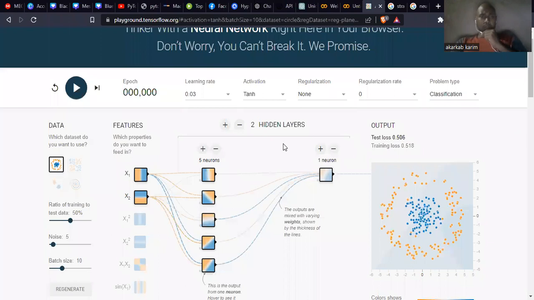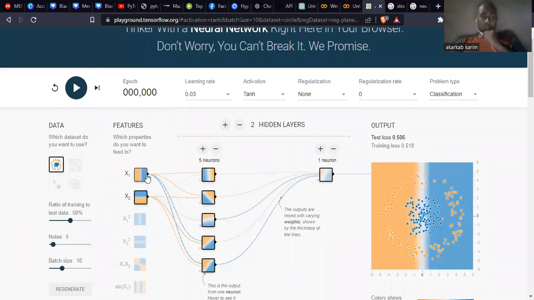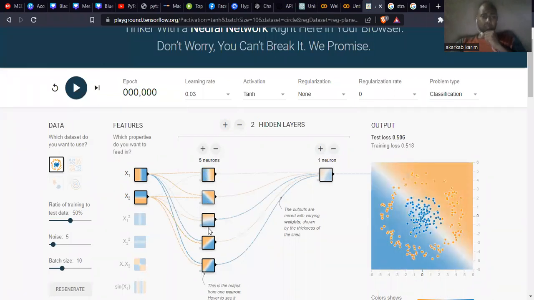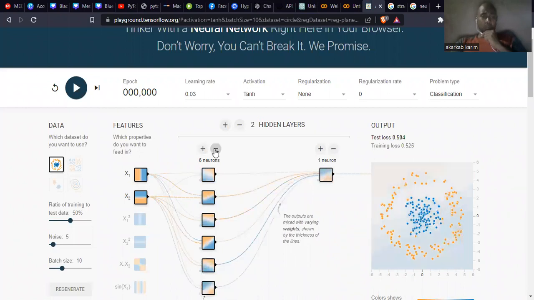So here is a visual tool provided by TensorFlow, which helps us show you how these things happen. In relation to our problem, we have two inputs, x1 and x2, and we have hidden layers. We have 5 neurons here, and we can add more.